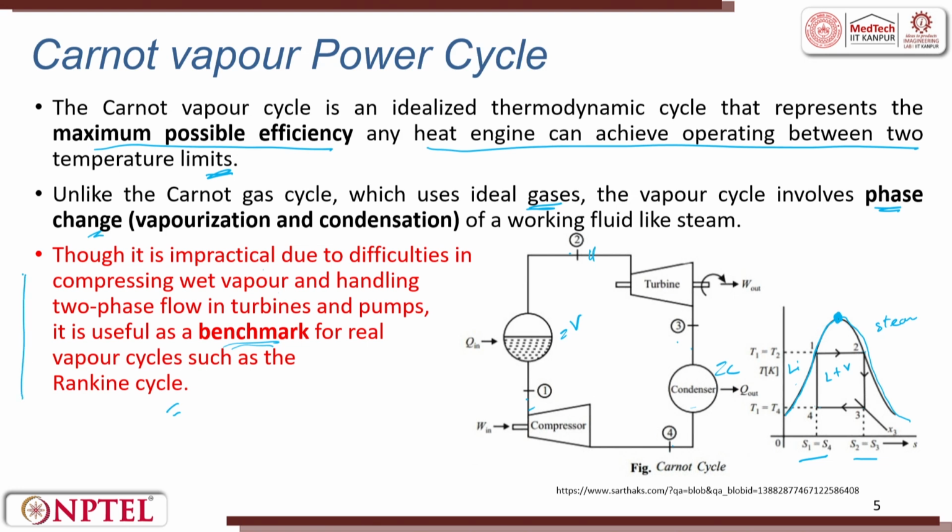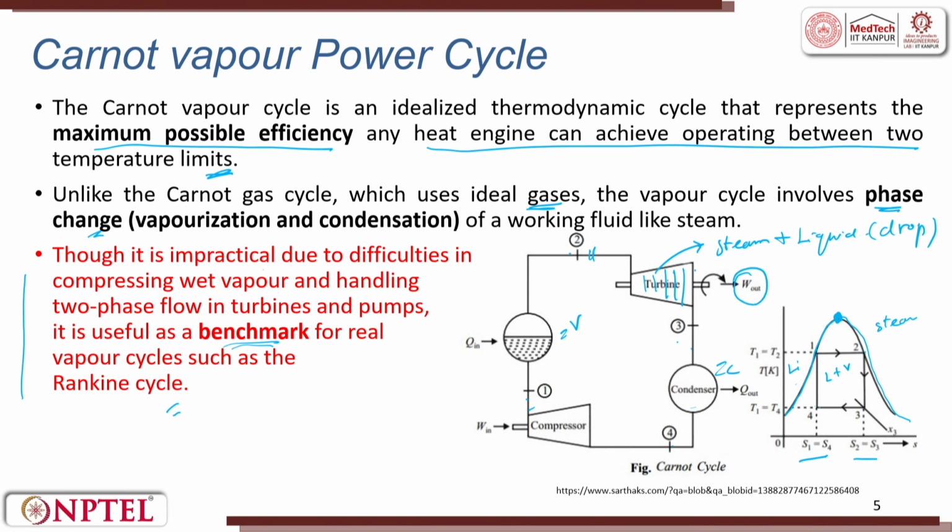So, I would like to reiterate this point. Though it is impractical due to difficulties in compressing wet vapor and handling two-phase flow in turbines, two-phase flow is very tough to handle, because what are the two phases? You will have steam and then you will have a liquid. The liquid, if it exists in droplet form and is coming up with very high pressure, when it hits the turbine blade, it might erode the turbine blade, and it will also cause imbalance. The moment there is an erosion, there is an imbalance. The moment there is an imbalance, the efficiency of the output is gone.